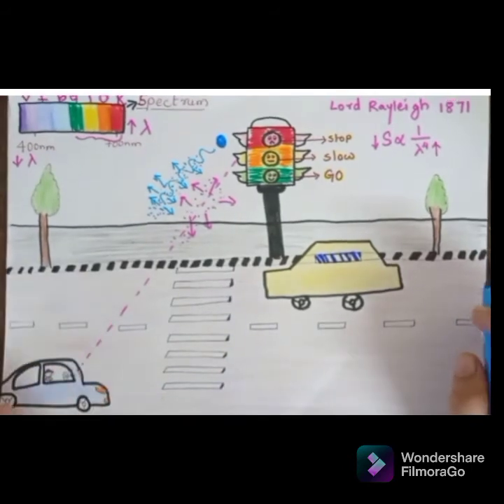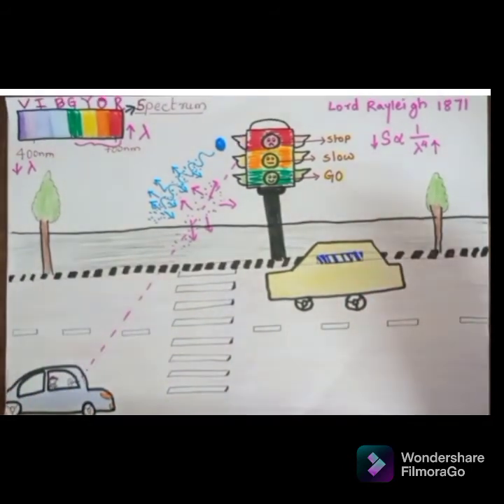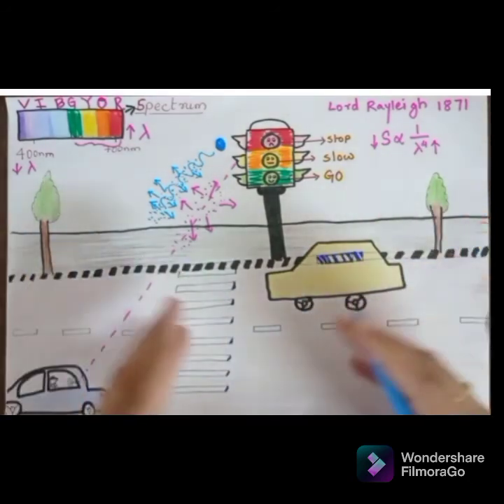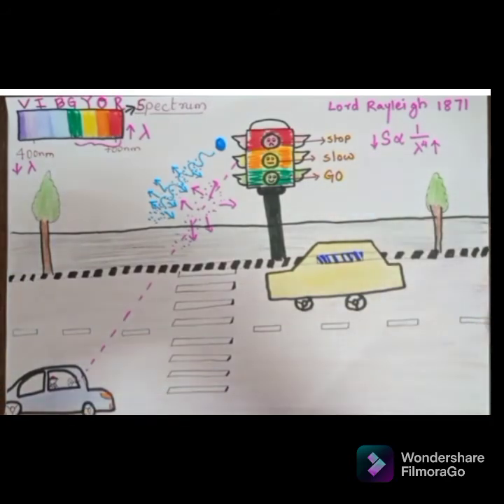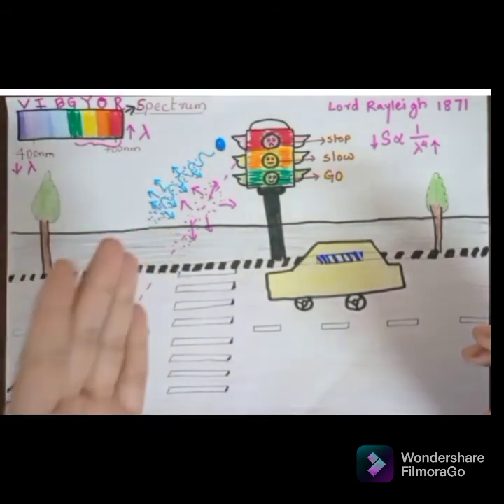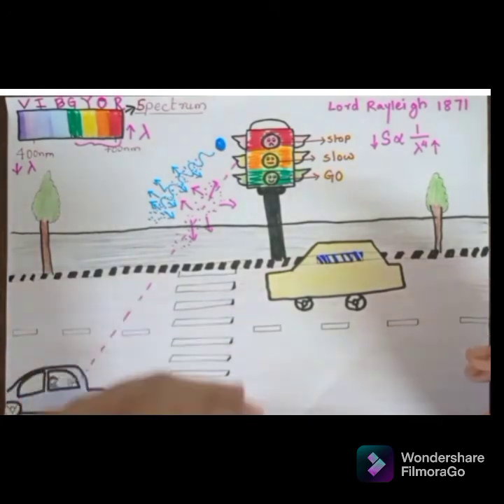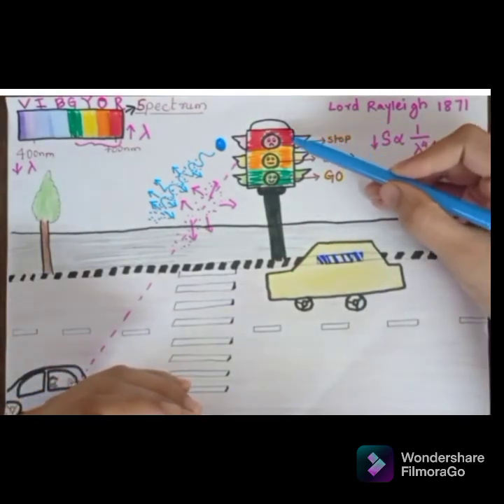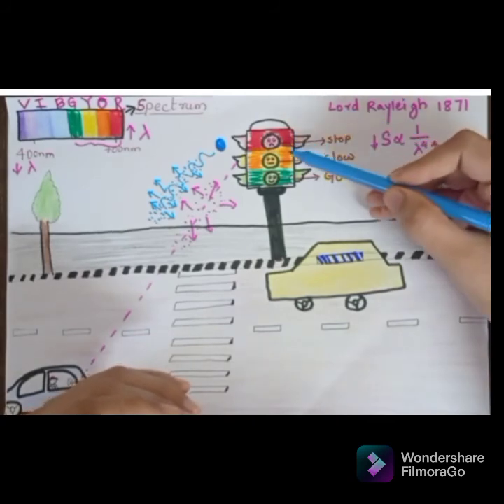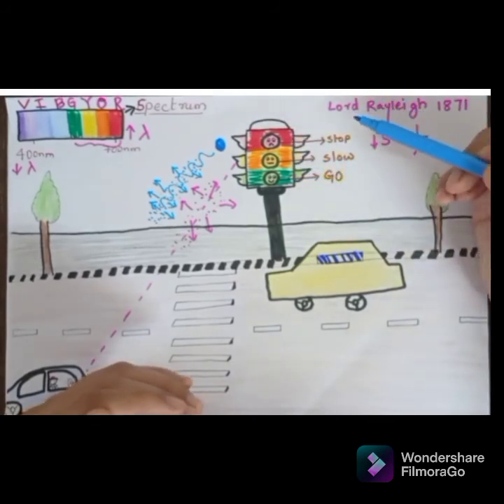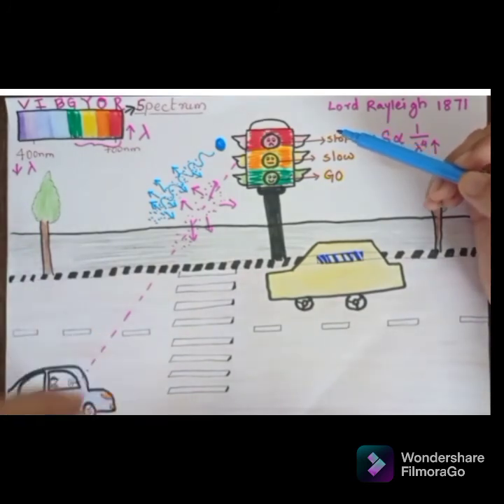And if you are living in a country where the weather is always clear, then that's not a problem. But if you are living in a country where it's always foggy or always rainy, there will be a lot of particles present in the air, and they will scatter a lot of light, because of which using light with lesser wavelength will be a problem. It can cause accidents and other problems also. That is why light colors which have higher wavelength, that is red, amber and green, are chosen. And each and every country in the world uses the same combination of lights.